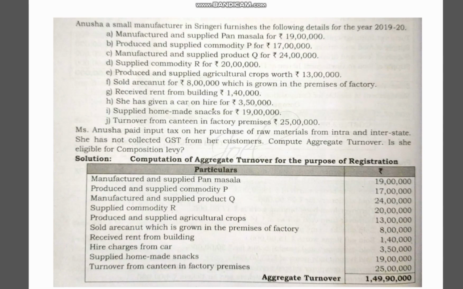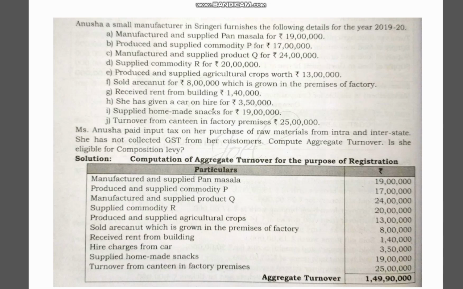Other conditions are that the person is not doing any interstate transaction, and he is not supposed to sell pan masala, ice cream, tobacco. So these items you have to remember, and if you know these simple things, you can easily score good marks. You can expect these types of questions normally for section B.